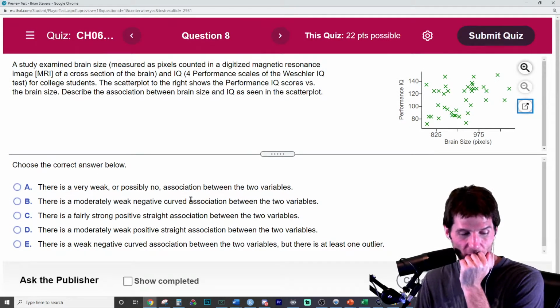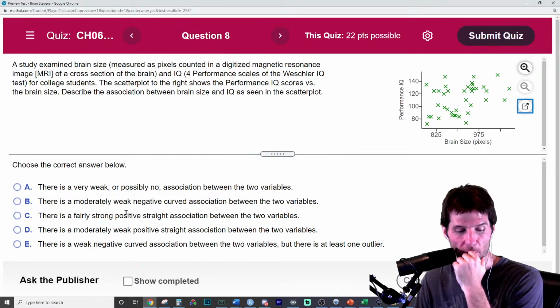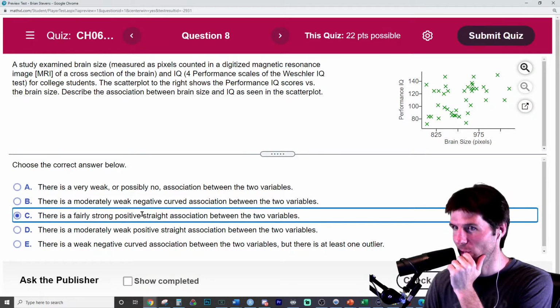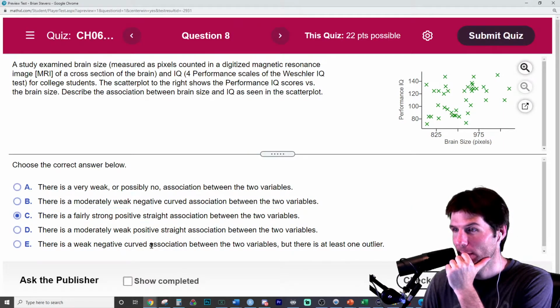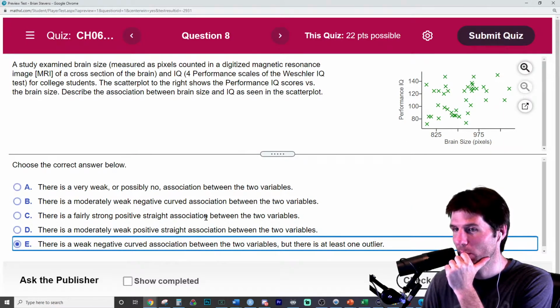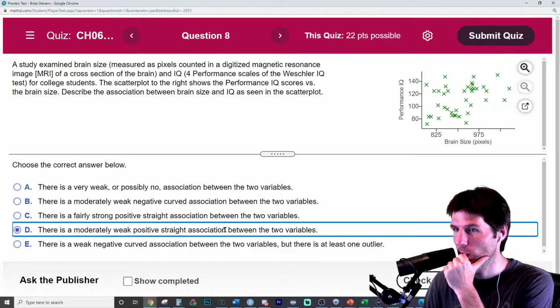Oh man, this one's tough. Okay, let's see right here. There's a fairly strong, I wouldn't call that strong. It is a little bit curved. I don't think there's any outliers. There's a moderately weak positive straight association. I don't know if that's straight.